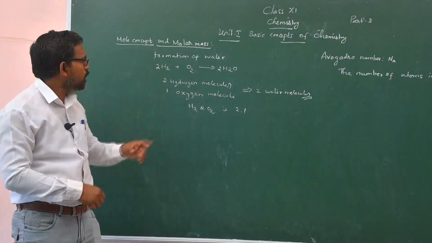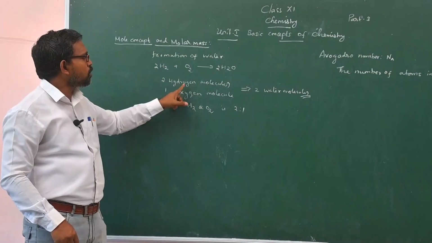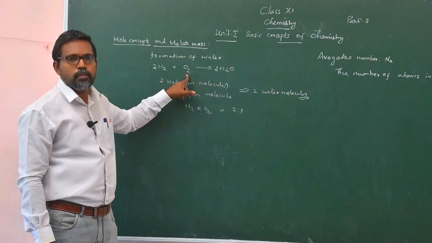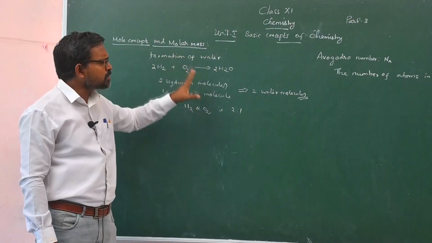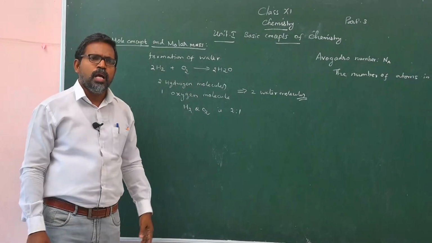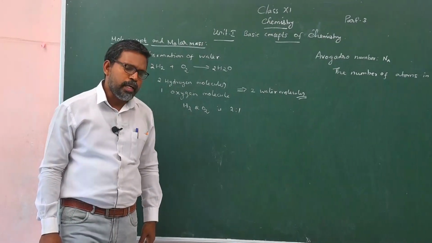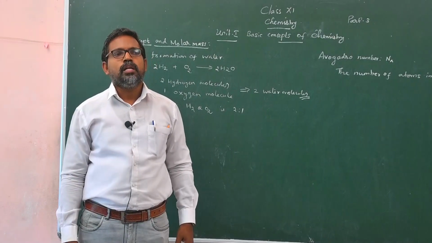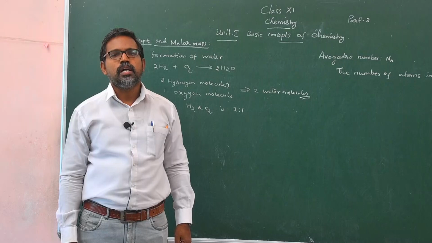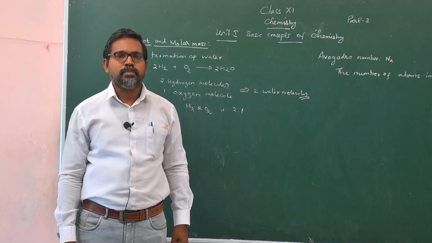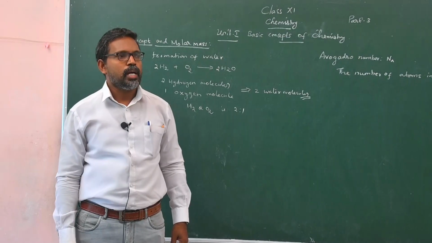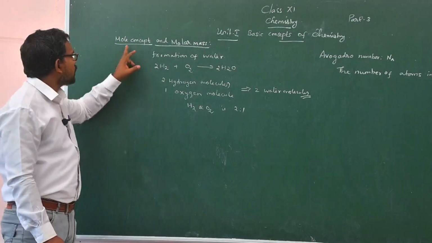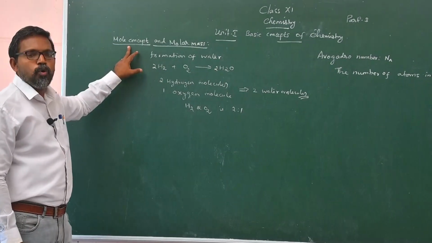We simply say two hydrogen molecules react with one oxygen molecule. To avoid such confusion, for quantitative measurement of particles like electrons, protons and atoms, the amount can be calculated by using the concept called a mole.